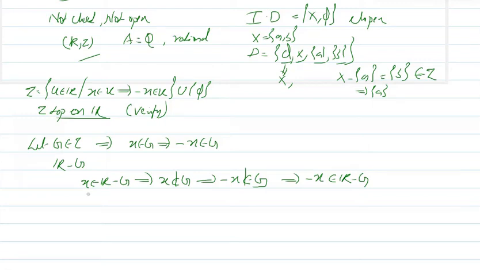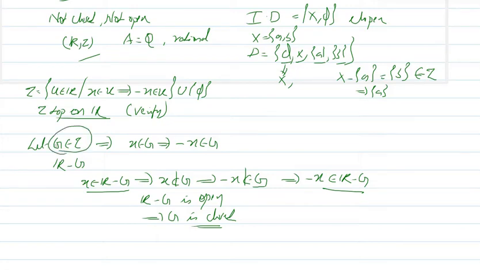So what we have got: whenever x belongs to R minus G, minus x is also a member of R minus G. So this means R minus G is open. Hence G is closed. So we have taken an arbitrary open set of this topology and we have got that it is also a closed set. So this means G is both open and closed. So if you take any open set of this topology, it will be closed also.